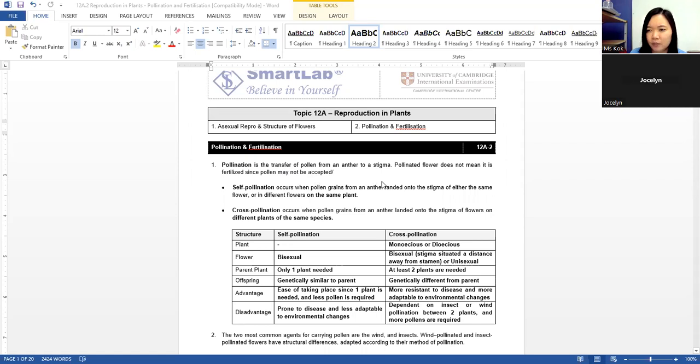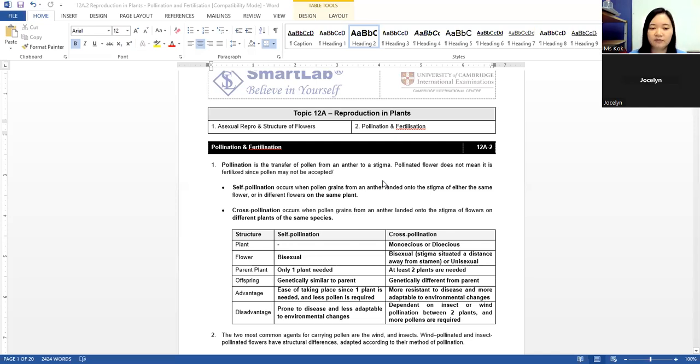Because sometimes if the pollen grain is not of the same species, then it will not germinate. Okay? So it will only germinate if it is of the same species. Like for example, banana pollen falls onto banana stigma, then it will germinate. If banana pollen falls onto papaya stigma, then it will pollinate, pollination happens, but fertilization will not happen.